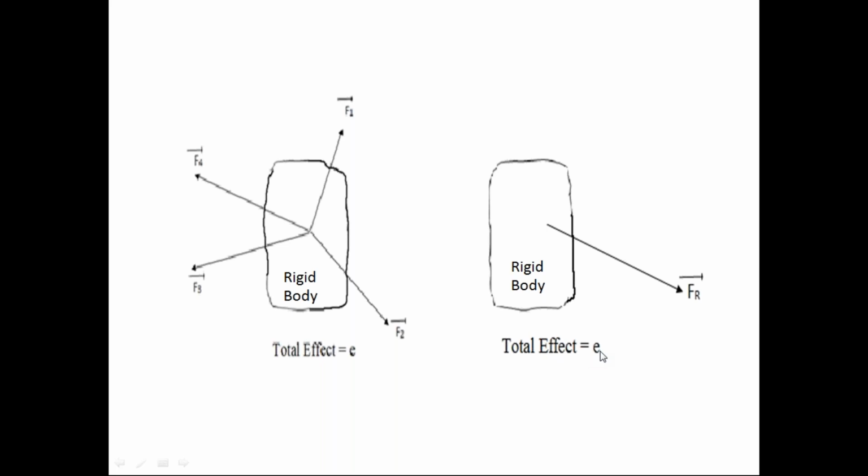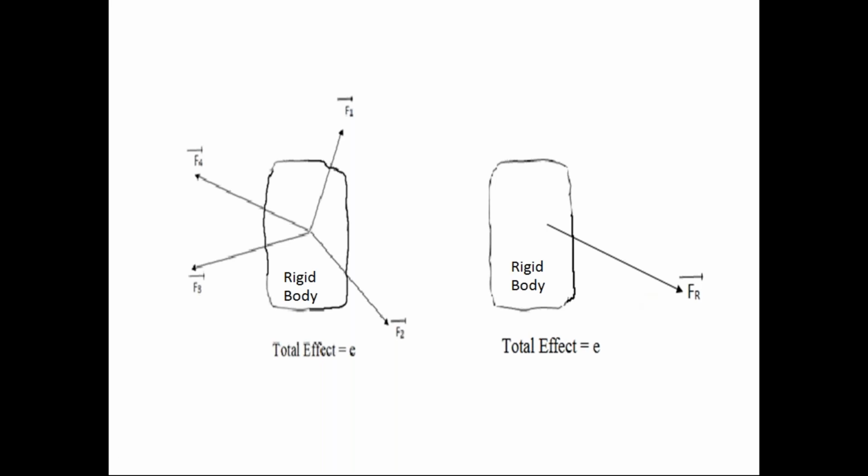For your understanding only, I take that simple example. Due to this force system, the rigid body has the total effect E. Due to the resultant force also, it has the same total effect E. So effect wise, the resultant force has the same effect on the rigid body as the force system. The only difference is that the force system has a number of forces, and the resultant force has only one force. This is the definition of resultant force in engineering mechanics.